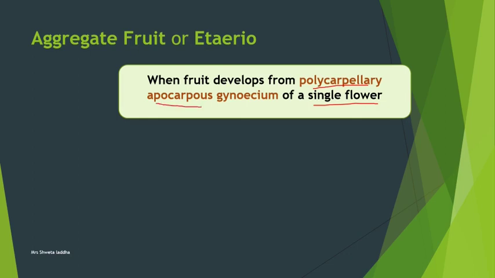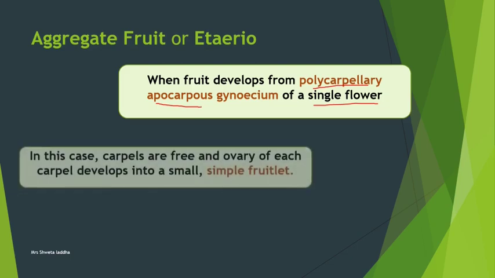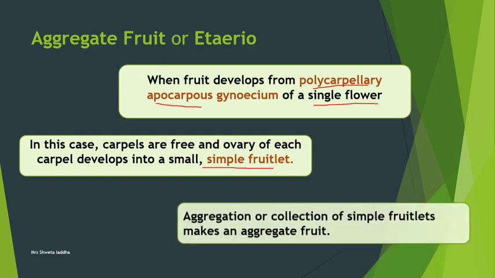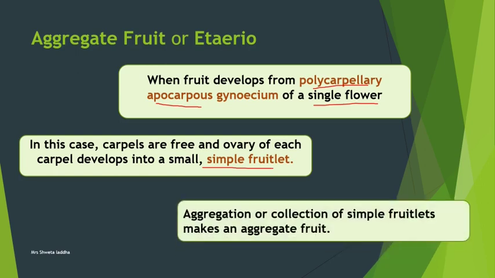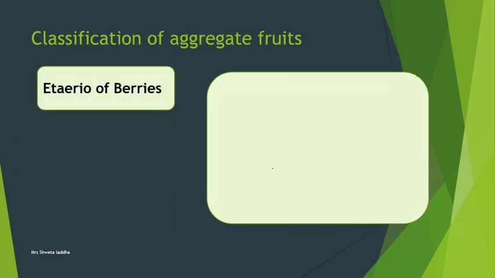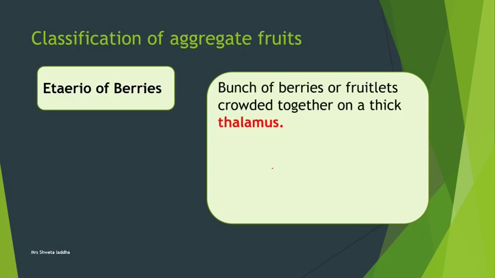So, single flower, polycarpellary, apocarpous gynoecium. Carpels are free, and all the ovaries of every carpel develop into small simple fruitlets, and therefore it is always a collection of many fruitlets together forming an aggregate fruit. Let us see examples. The first type of aggregate fruit is etaerio of berries. What is a berry? Many-seeded fruit. And a bunch of many-seeded fruits forms an etaerio of berries.